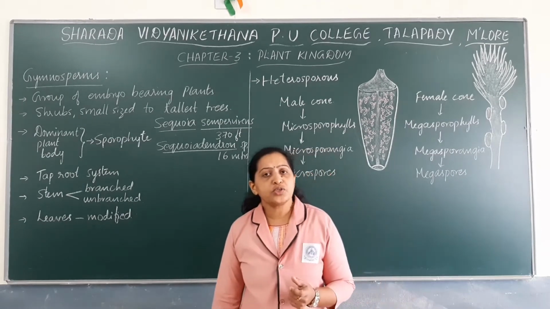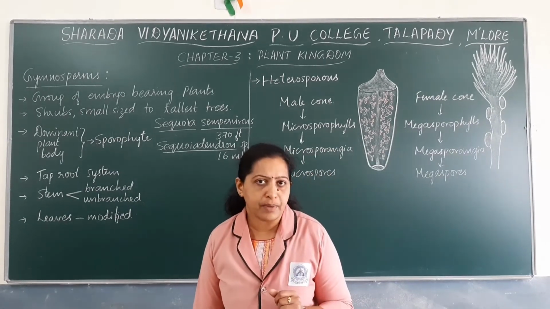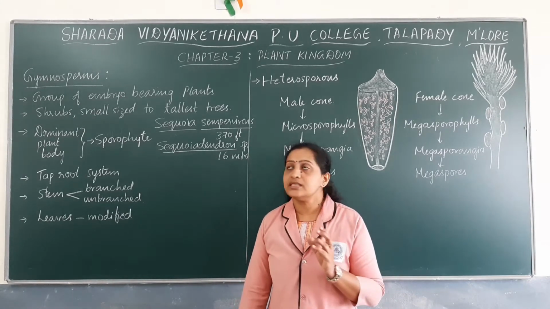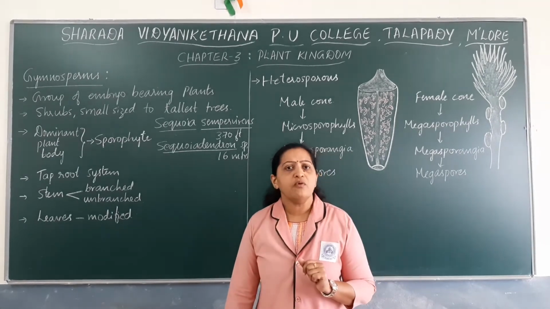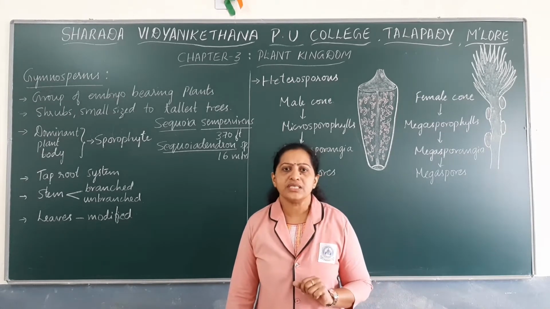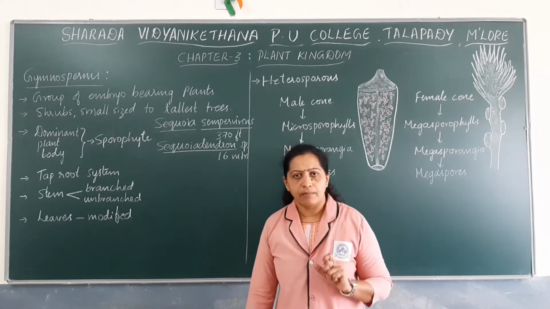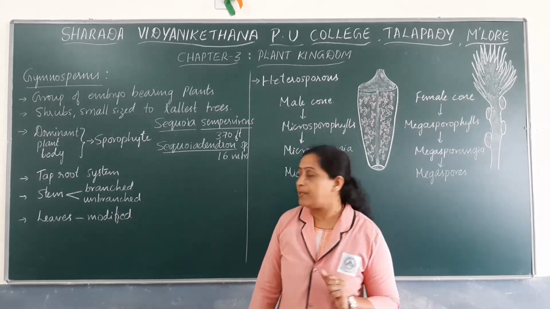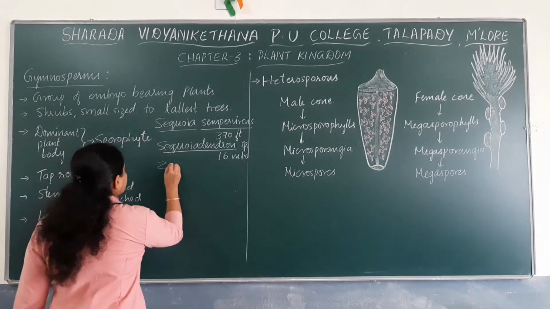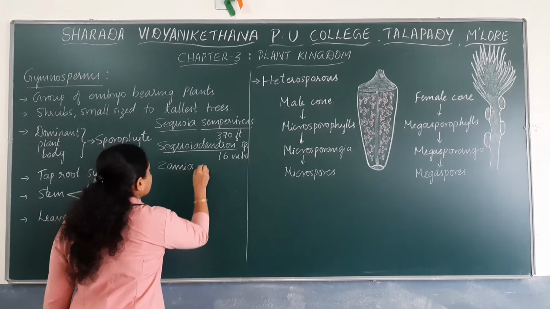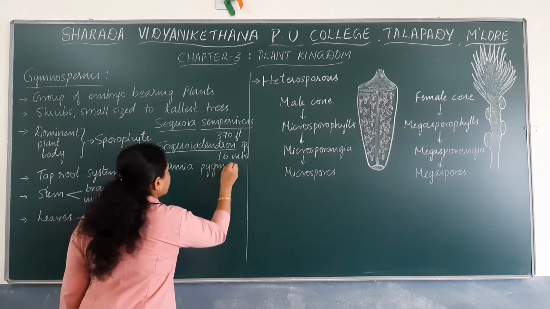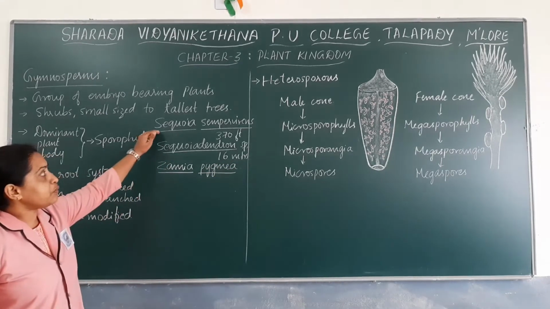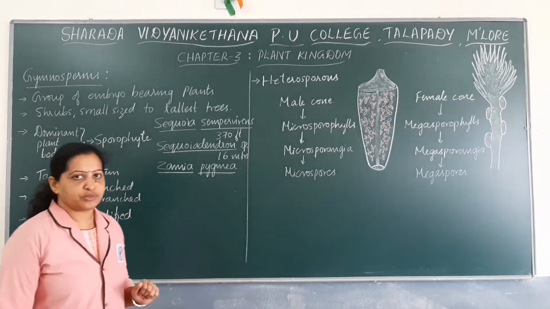And gymnosperms also include very small plant species. For example, there is a type of gymnosperm which grows only about 25 centimeters. For example, Zamia pygmaea. So this Zamia pygmaea is the smallest gymnosperm, whereas Sequoia sempervirens is the tallest gymnosperm.